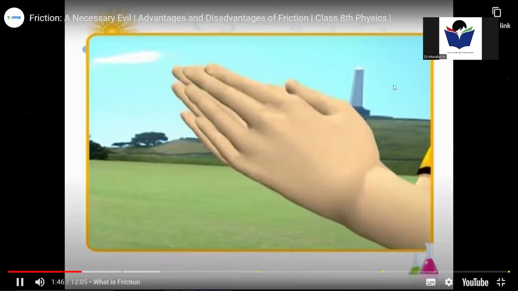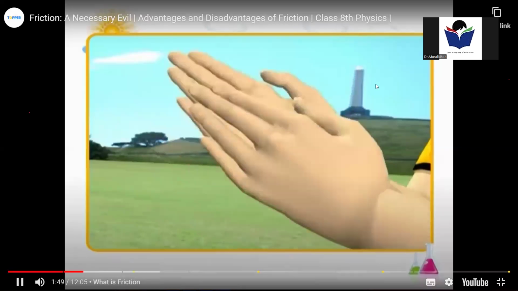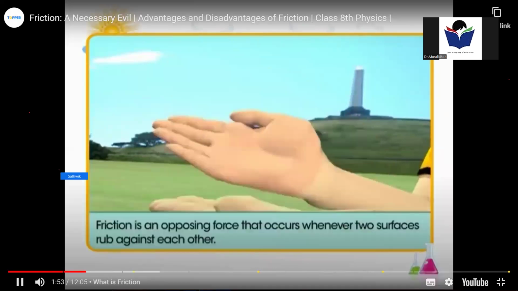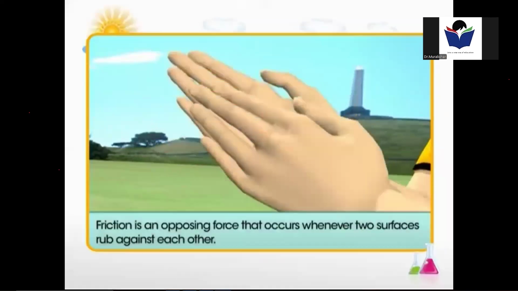Rubbing of hands produces heat because of a force called friction. Friction is an opposing force that occurs when two surfaces rub against each other.